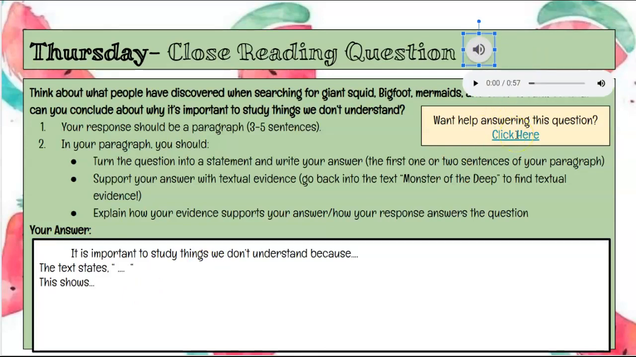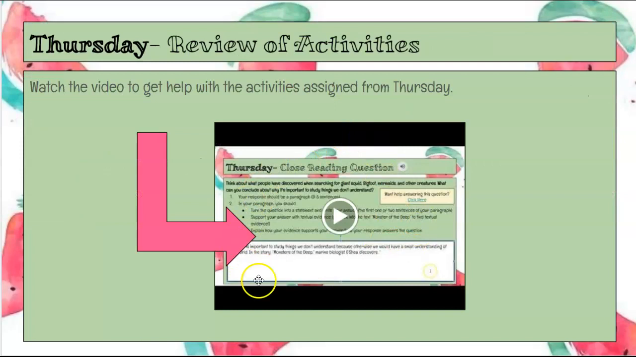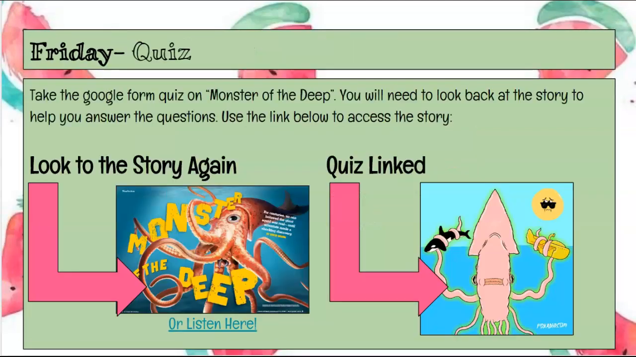If you need additional help, you can click on this and it will go into a close reading question, or you can listen to me do the close read question for you here, and I'll do it right along with you and give you some ideas of how to fill that out. Try not to use exactly the sentences that I'm using, but explaining in your own words when you do this activity.